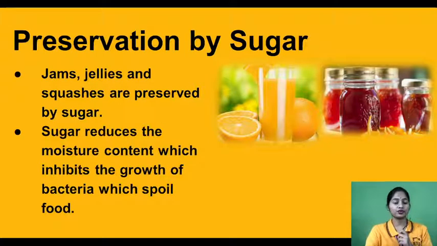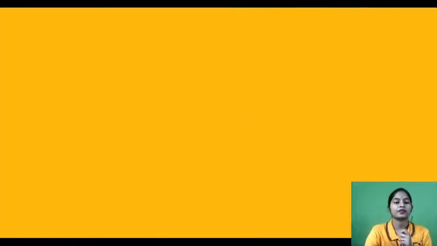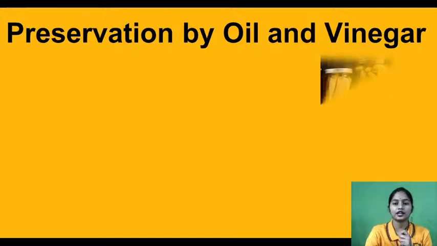Why is sugar used? Because sugar reduces the moisture content, which inhibits the growth of bacteria which spoil food. We have already discussed that microorganisms grow where moisture is there, but sugar will reduce the moisture amount and it will prevent the growth of bacteria or certain microorganisms, right? Yes. Now next is preservation by oil and vinegar.